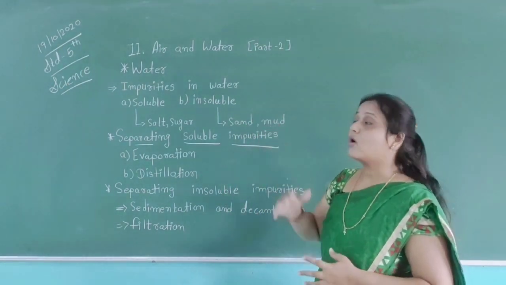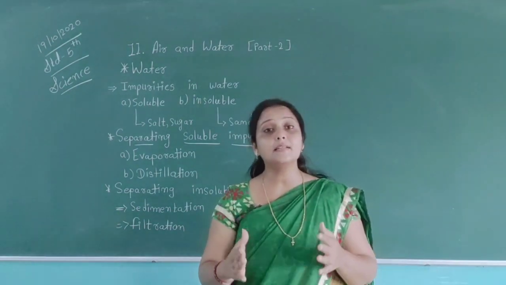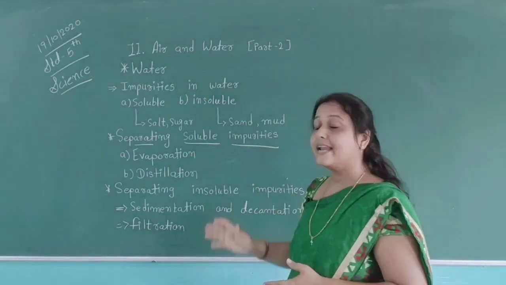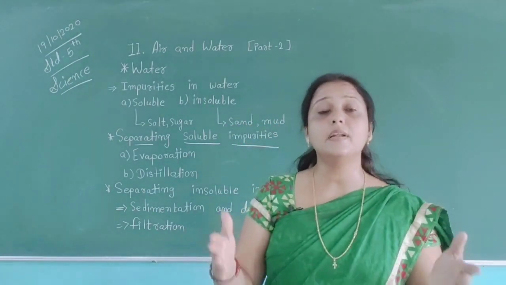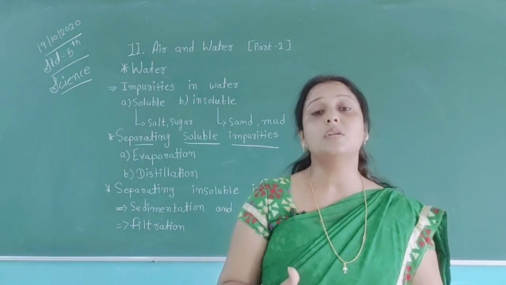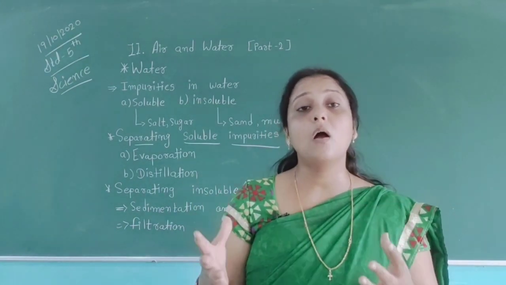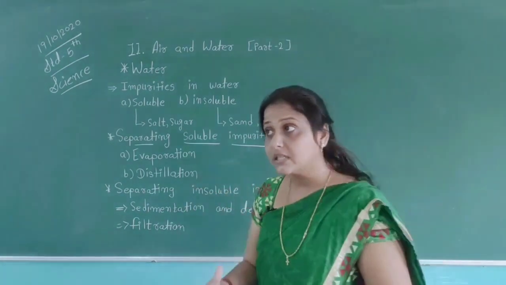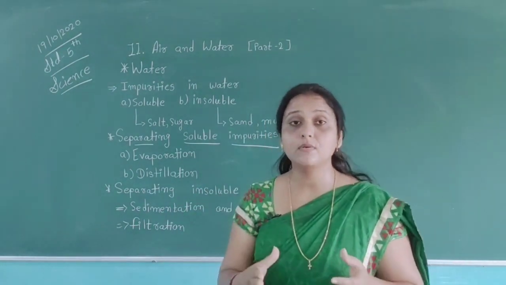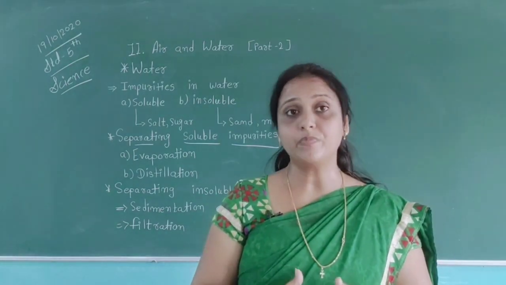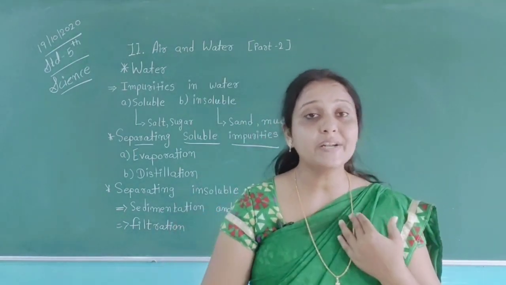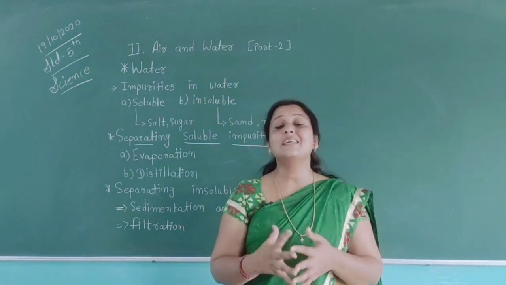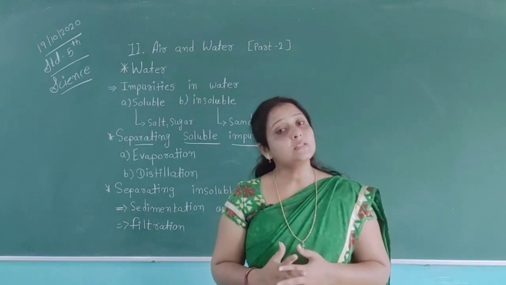But insoluble means they do not dissolve in water. For example, sand and mud. In rivers, oceans and ponds, we can see sand. They are insoluble impurities because they do not dissolve in water. They always settle at the bottom of the water because they are heavier compared to water. These types of impurities are called insoluble.